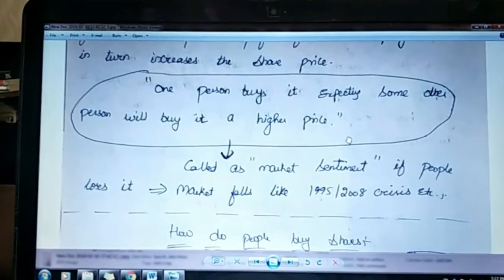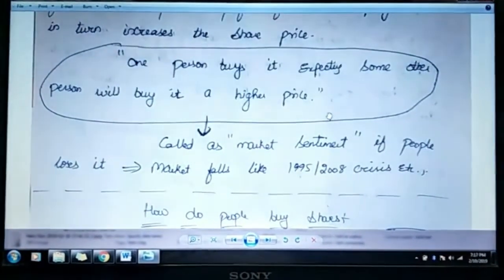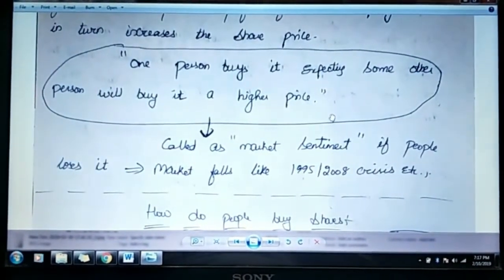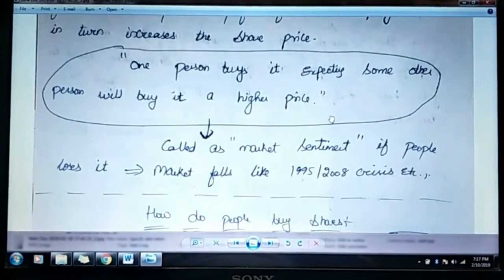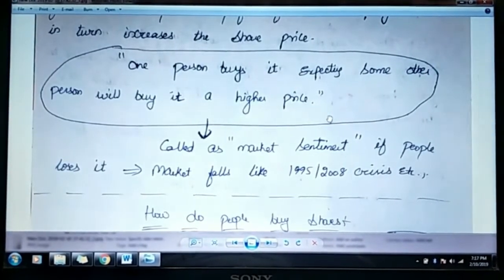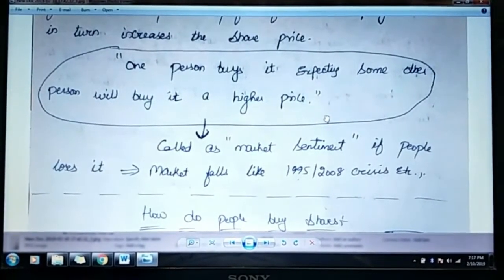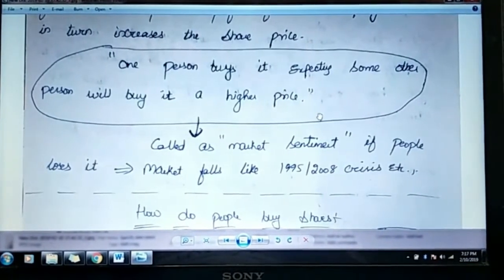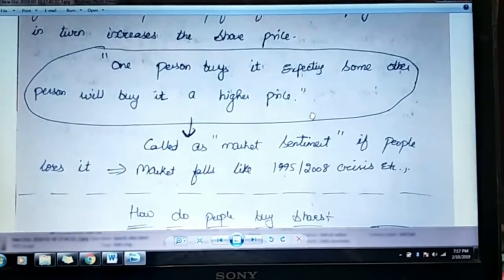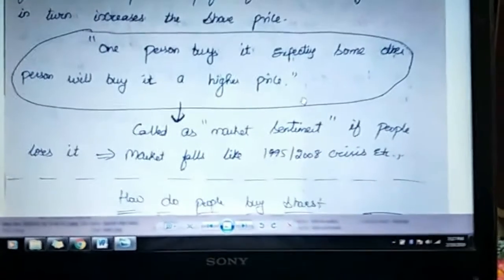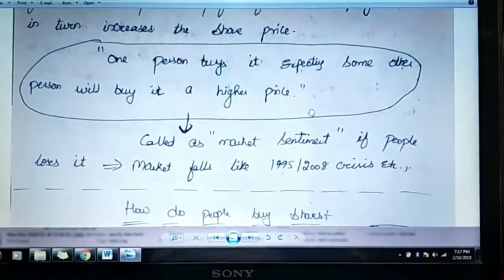What if it doesn't happen in the market? The market falls, like when the 1995 Harshad Mehta scam happened, right? At that point of time, the people didn't expect that companies would grow in the future again, and they sold everything, and the market was in crisis. The same happened with the 2008 crisis also. So that's what market sentiment means.